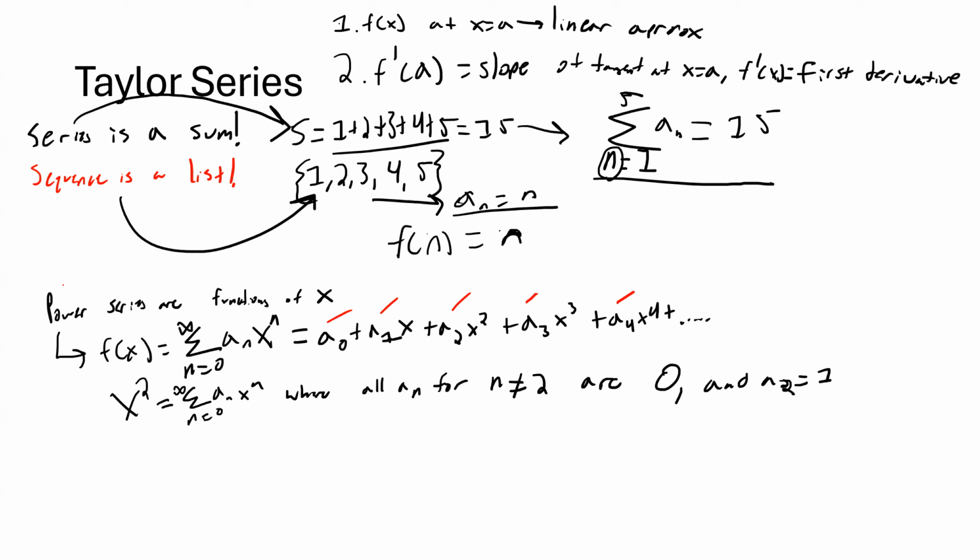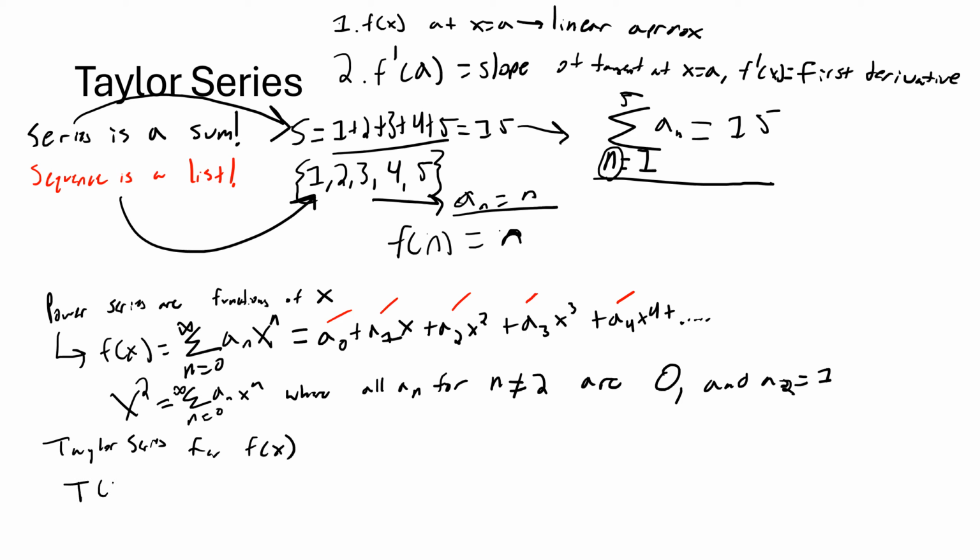And that leads me into what's called a Taylor series. The Taylor series for a function f of x is a power series that's meant to approximate f of x around some point.